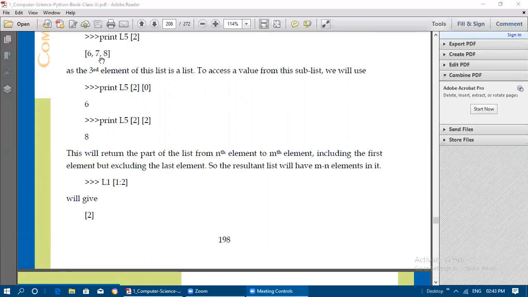If I want to access this sublist from L5, I need to use two square brackets. The first square bracket indicates the sublist location, 2 here. The second value 0 indicates number 6 and 2 indicates number 8. And if I give 1, it will display 7.